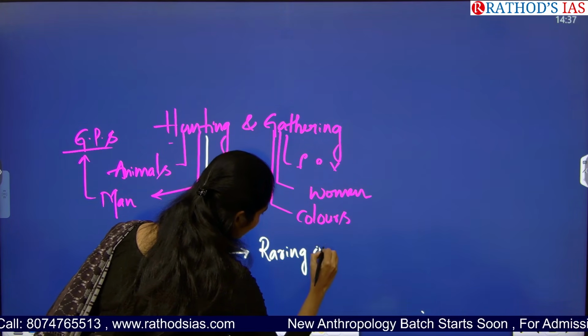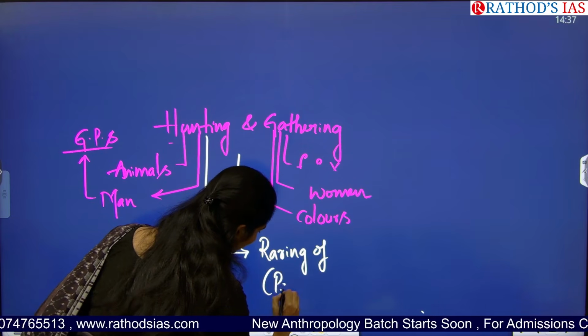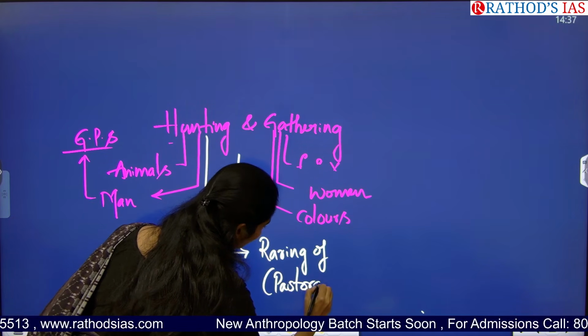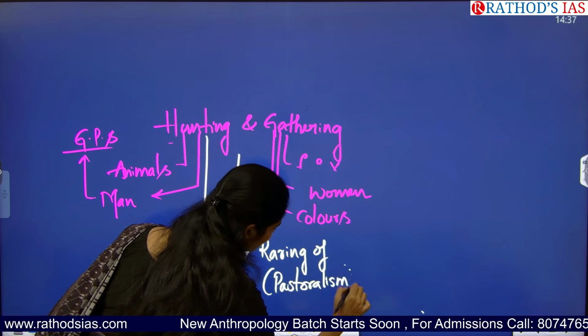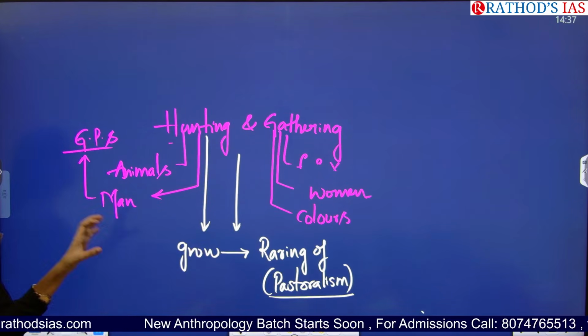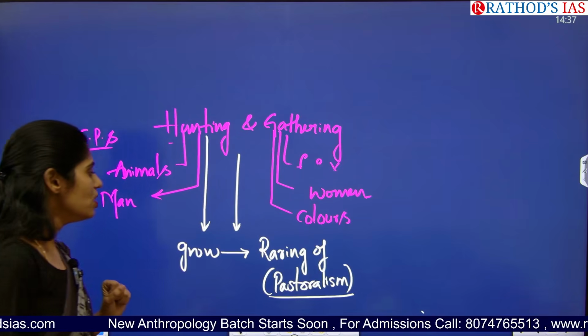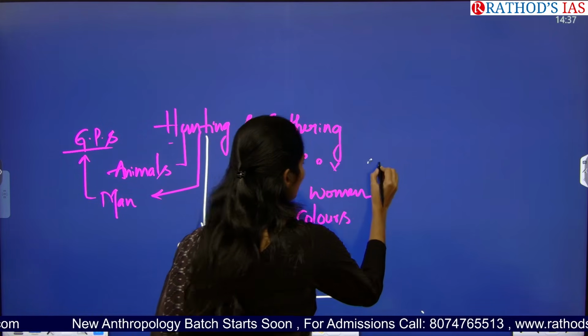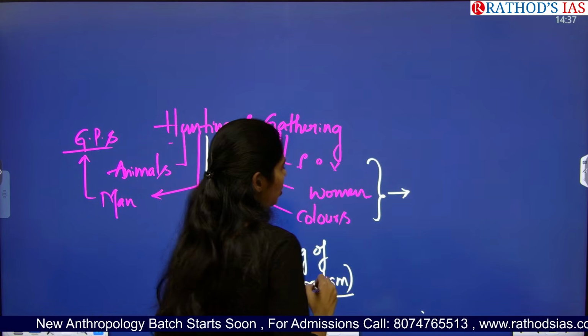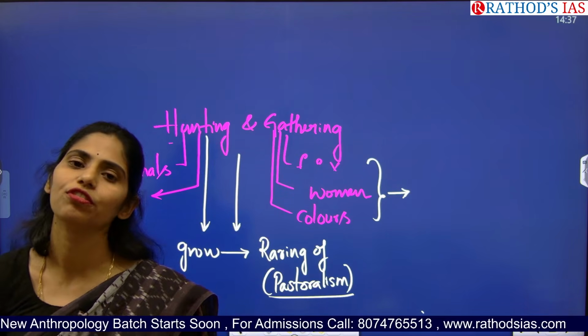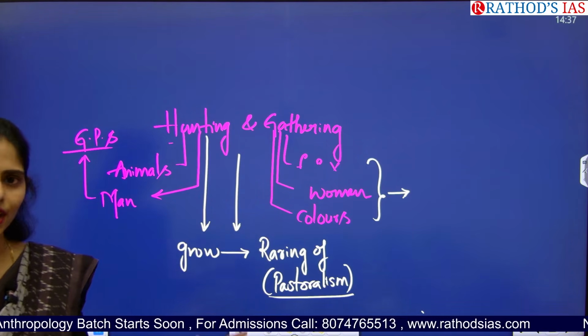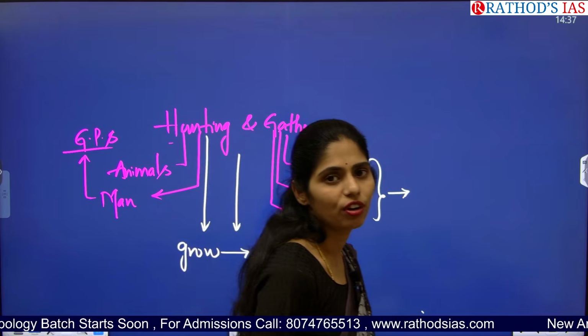rearing of animals. Rearing of animals is called pastoralism. The pastoralism concept came into the picture because of the evolution of the human brain. After that, even women thought that we can't get each and every fruit and vegetable everywhere, so we have to go for growing them.